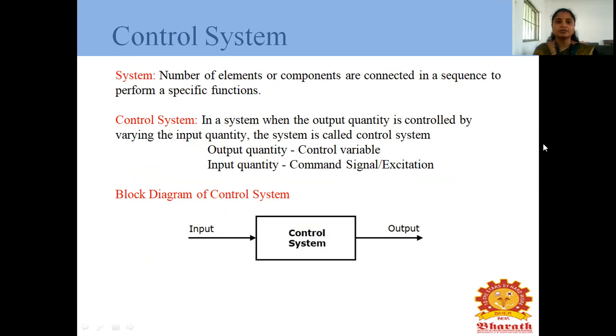What is meant by control system? In a system, the output quantity is controlled by an input quantity; such a system is called a control system. The output quantity is represented as the control variable. The input quantity is represented as the command signal or excitation. This is the simple block diagram of a control system: the input is given to the system and the output is taken from the system.